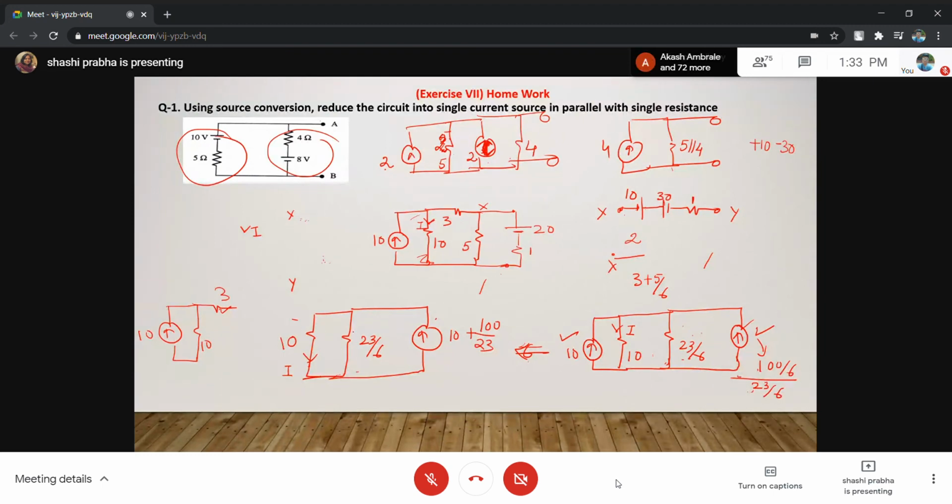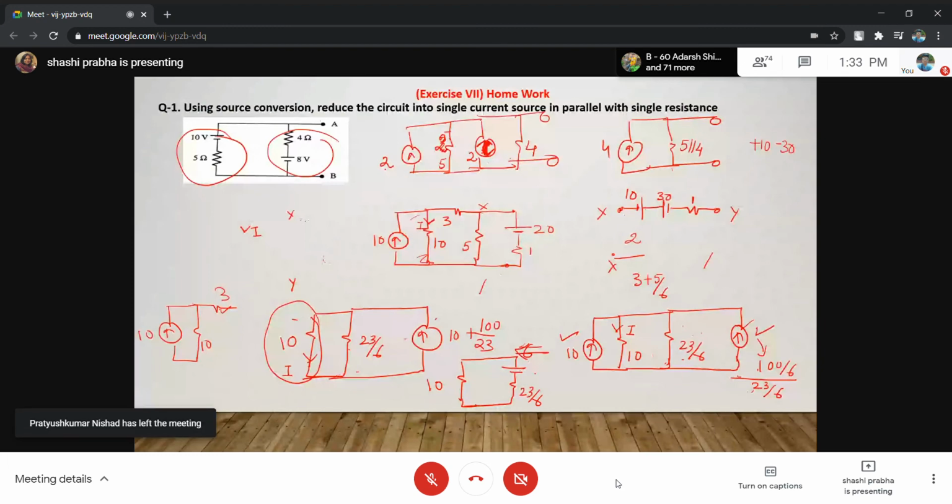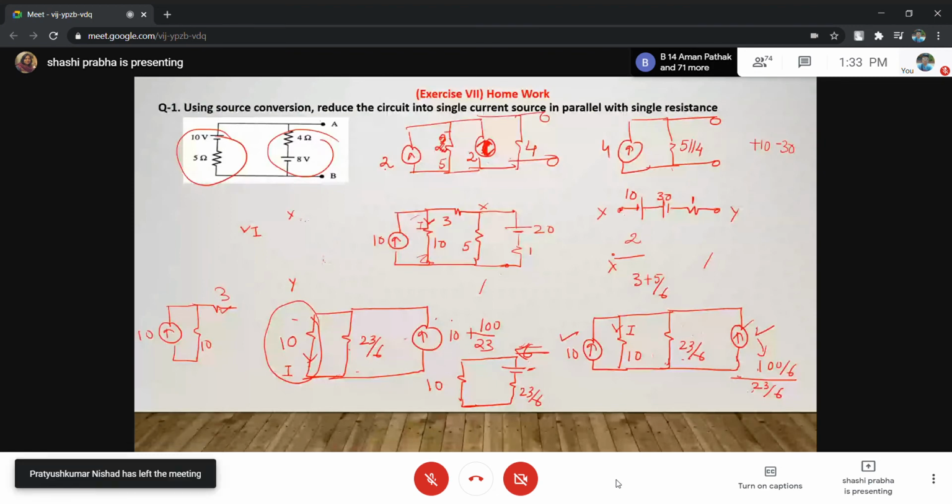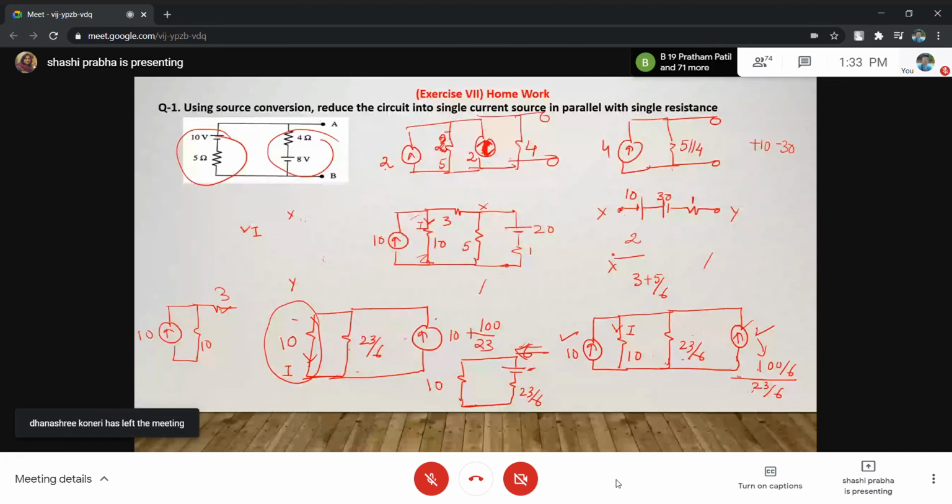Now both currents are added. Now this resistance you have to maintain. We don't have to touch it. Then what will you do? You can further convert this into a voltage source. This is 23/6, and what will the voltage be? You have to multiply this resistance with this current: 23/6 into 230 plus 100, 330/23. So 23 and 23 cancel, and you can find it.